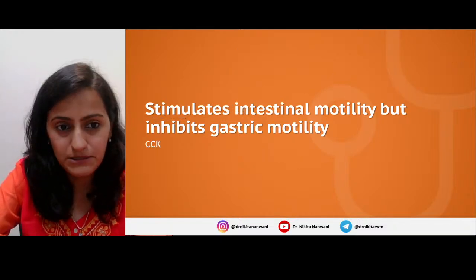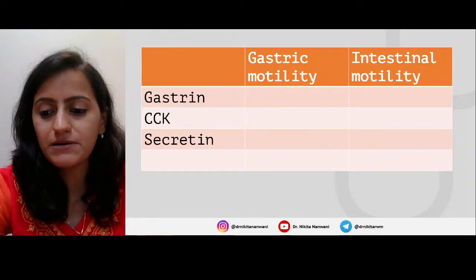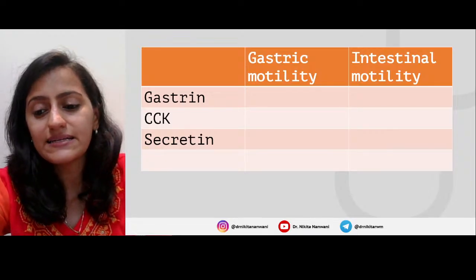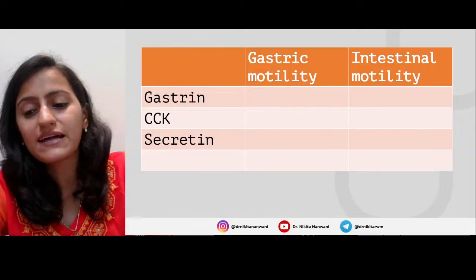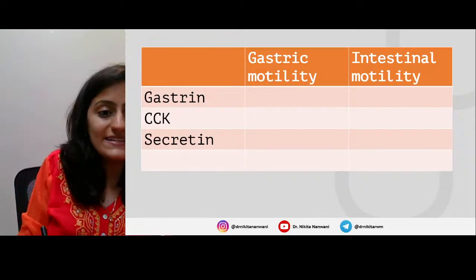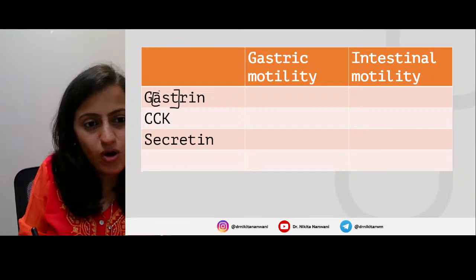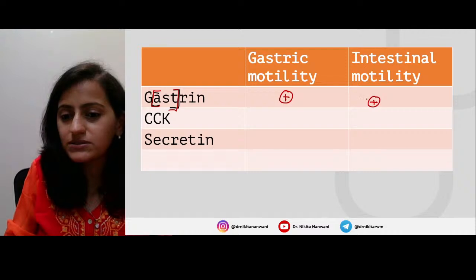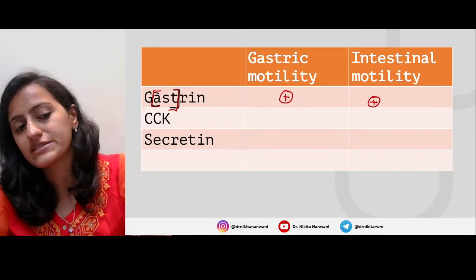Let me show you this table. Right. So look at this table. If I ask you to complete this table, the effect of the hormones on the gastric motility and the intestinal motility. So first one, tell me, what does gastrin do to gastric motility and intestinal motility? Gastrin is all stimulatory, right? So it stimulates both gastric motility also and intestinal motility also.